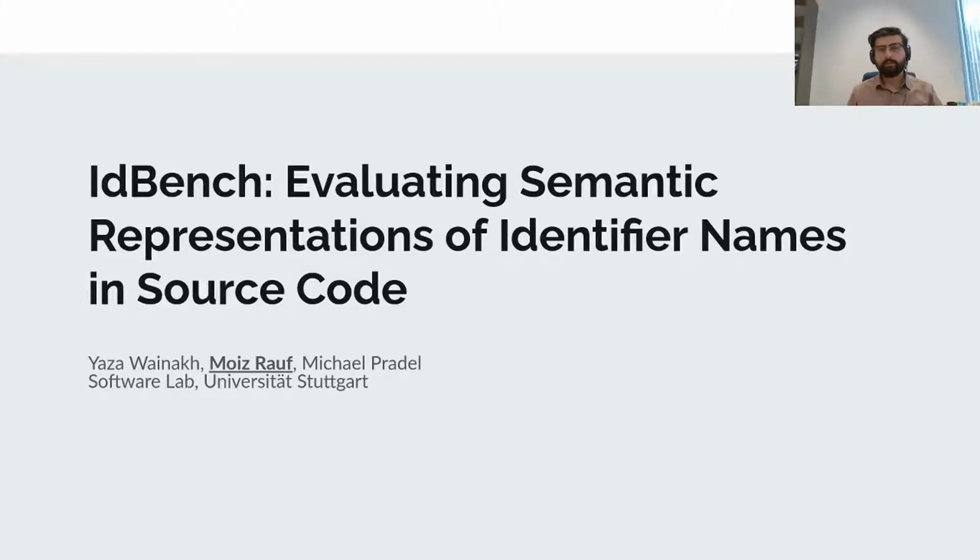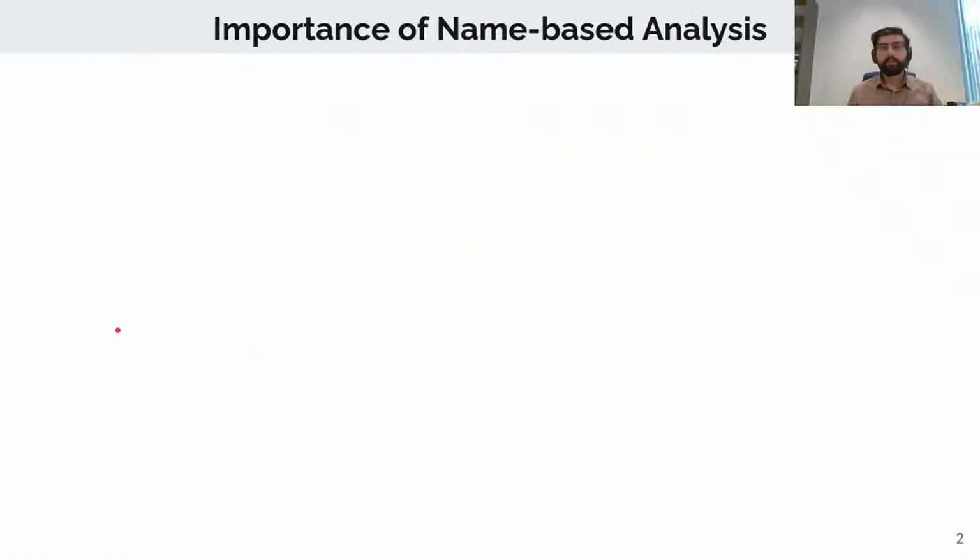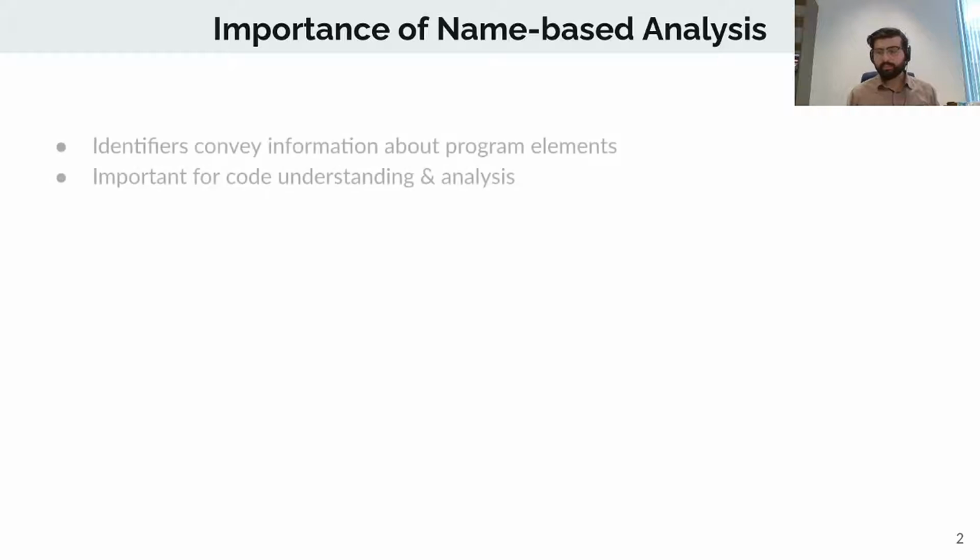In this work, we have focused on identifiers. So it is important to understand why they are important and where they are used. In general, identifiers convey information and meaning about variables, functions, and other program elements. And in recent times, a lot of developers have started using them for different code understanding and code analysis tasks.